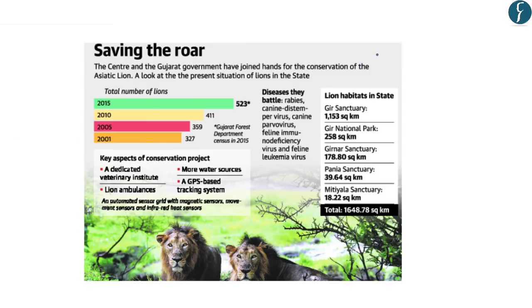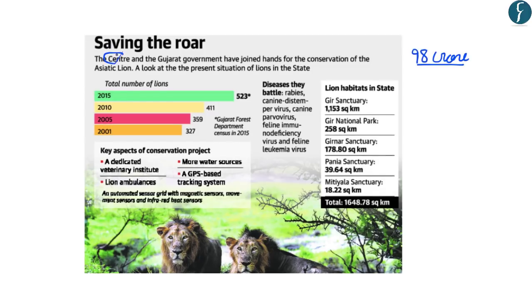Now, the first point that should be noted is that the allocation under this conservation plan is about 98 crore rupees. And this is a combined conservation plan of the central government and the Gujarat government. Now, what are the key diseases that the lions suffer from? So, the names of these diseases or the viruses that cause these diseases are important for us from preliminary examination point of view. So, first in this line is the rabies.